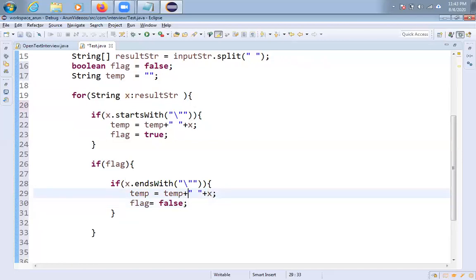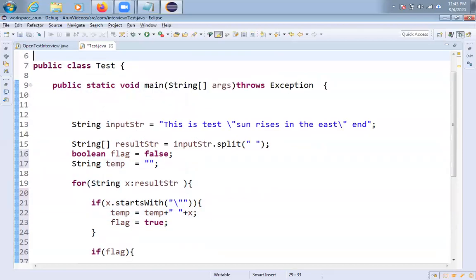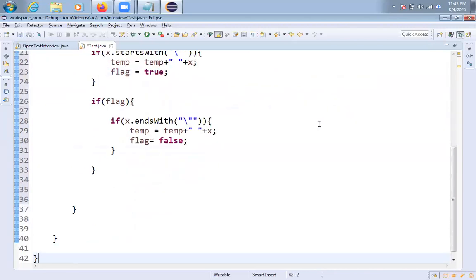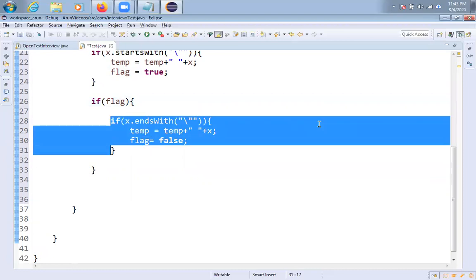And one more thing, friends, you are in the enclosed string, but not at the end, like it does not end with double quotes. Then what will happen? You are in the middle of the words. This condition will not be true. But even though flag is true, if flag equal to true and it does not end with double quote, what is the meaning? I am in the middle.